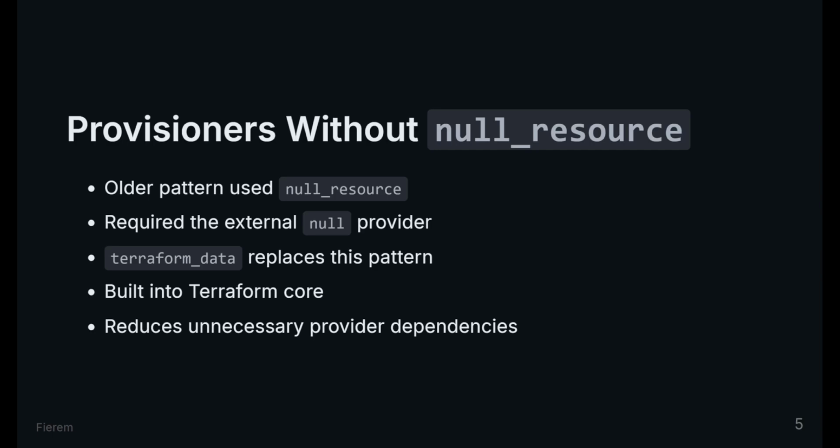Before Terraform 1.4, engineers used null_resource to host provisioners or lifecycle signals. The mechanism required the external null provider, which added unnecessary provider dependencies to the configuration. Terraform data replaces this pattern because it is built directly into Terraform core. The outcome is cleaner infrastructure graphs and fewer providers to install or maintain.